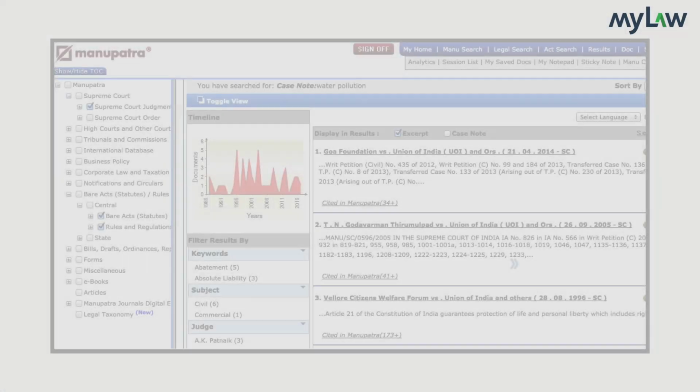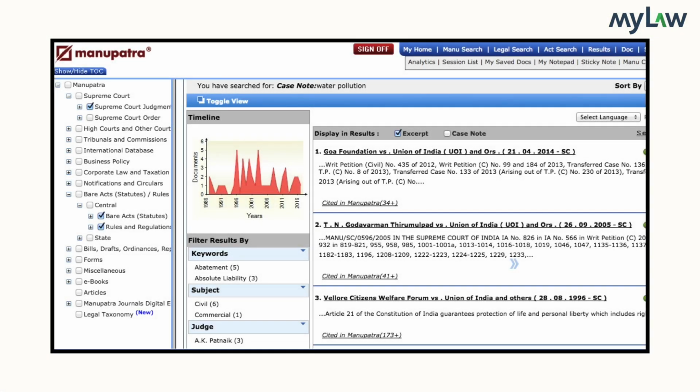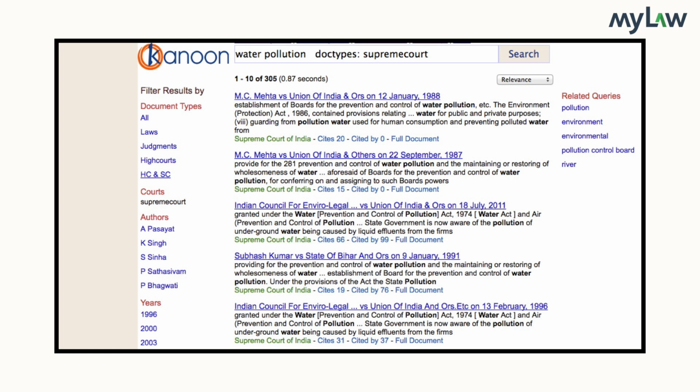Next, you want to find some case law on the area of water pollution. Once again, the approach you need to take here is to start with the broadest keyword in any of the case law databases. You could do a search on Manupatra. You can see that we restricted the search to the case note or the head note of a judgment as it's known among publishers of print journals. Your search results are likely to be more relevant. You could also do a search on Indian Qanun, which is a free alternative to Manupatra. Here, by restricting the search to Supreme Court judgments, we are looking for the most important cases in the area.